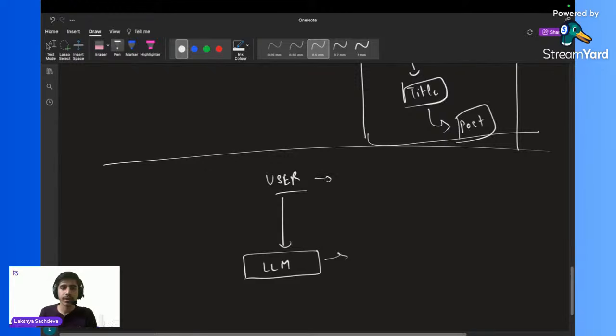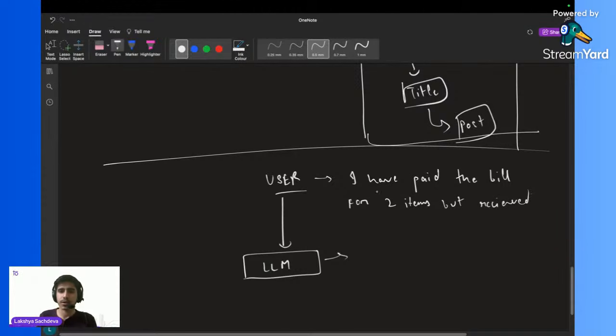Let's say the user said, I have paid the bill for 2 items, but received only one. So this is the user query, the query that the user is going to ask our chatbot.